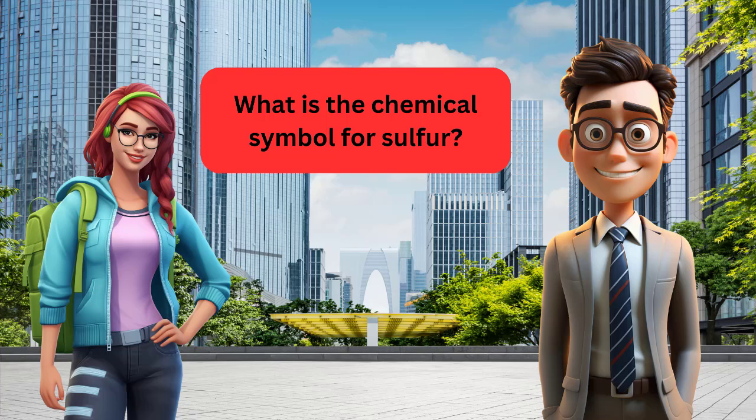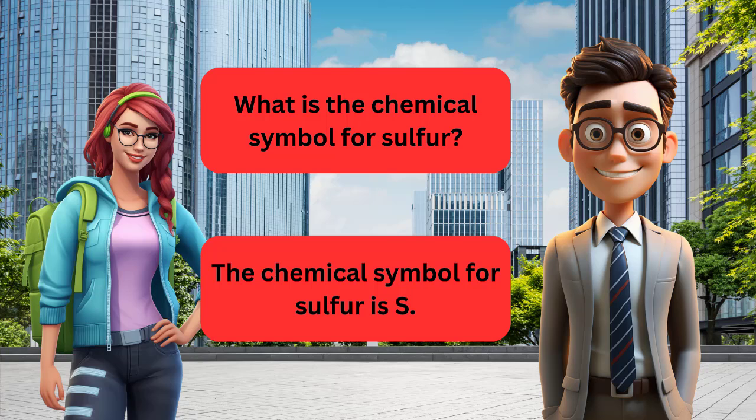What is the chemical symbol for sulfur? The chemical symbol for sulfur is S. What is the chemical symbol for sulfur? The chemical symbol for sulfur is S.